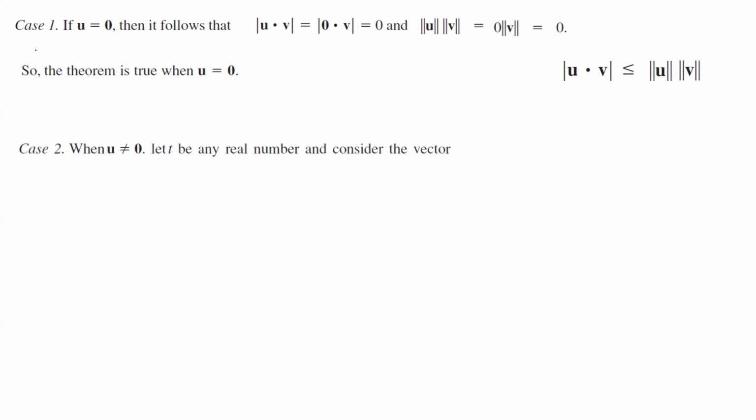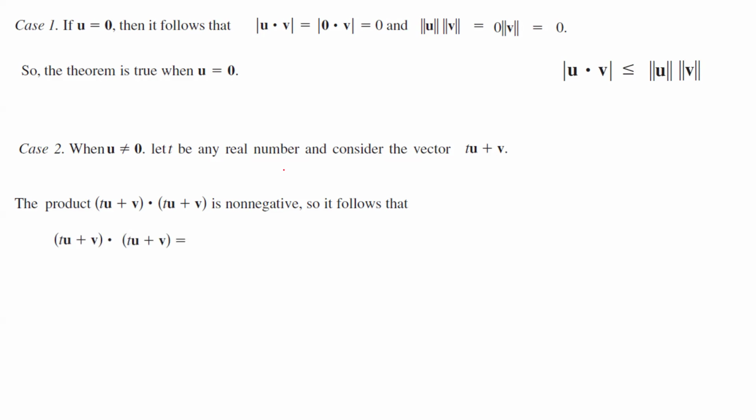Now in case 2, we work with the more general form. Suppose u is a non-zero vector. Let us define t to be a real number and form the vector tu plus v. We're going to find the dot product of tu plus v with itself. Remember the properties of the dot product: this is non-negative.